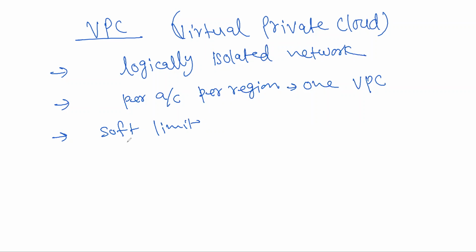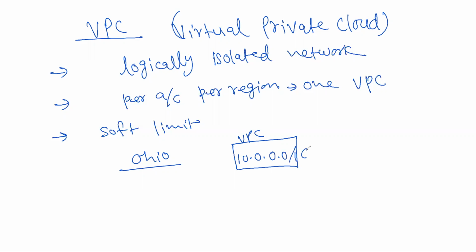Now, say like when you are creating a VPC, say like we have Ohio region. So in Ohio region, you are creating a VPC. So you have one VPC. You created one VPC that is say like 10.0.0.0/16. Now by default you got some VPC and now you are trying to create another VPC.